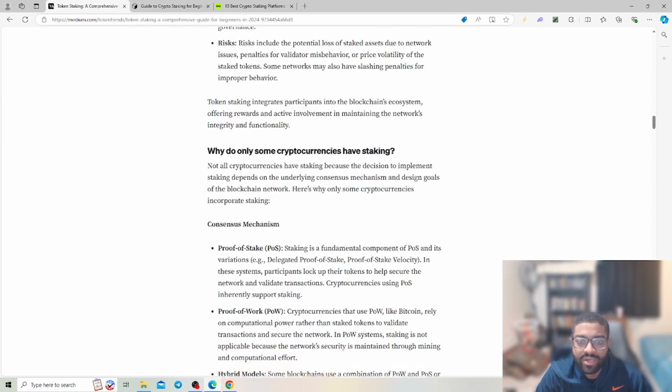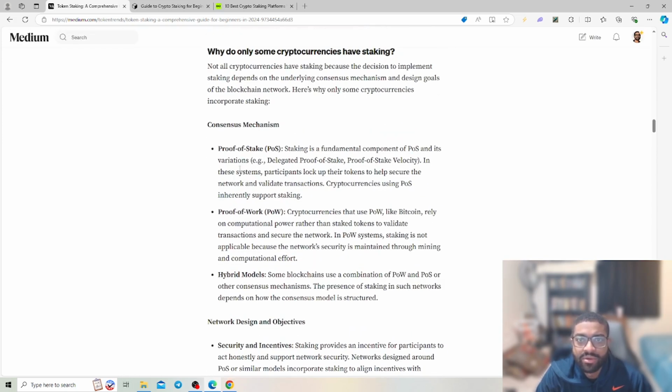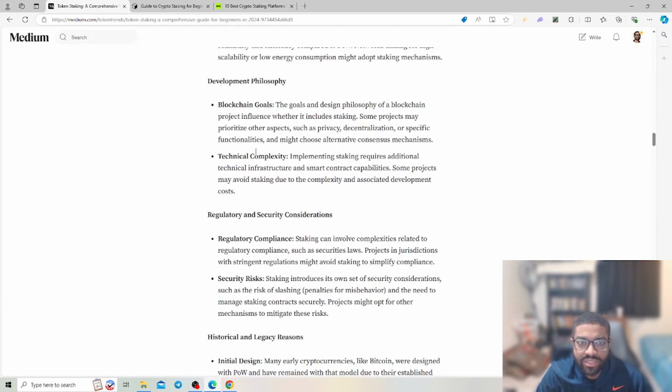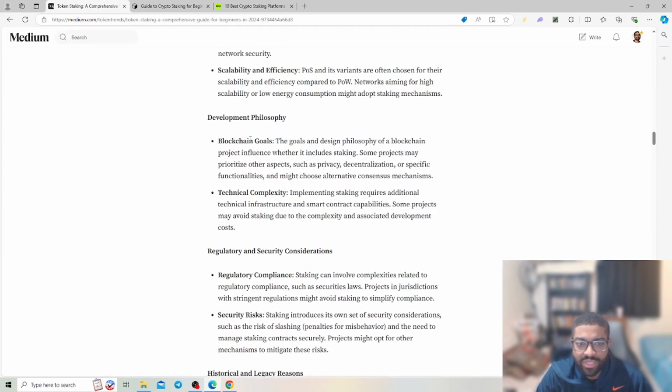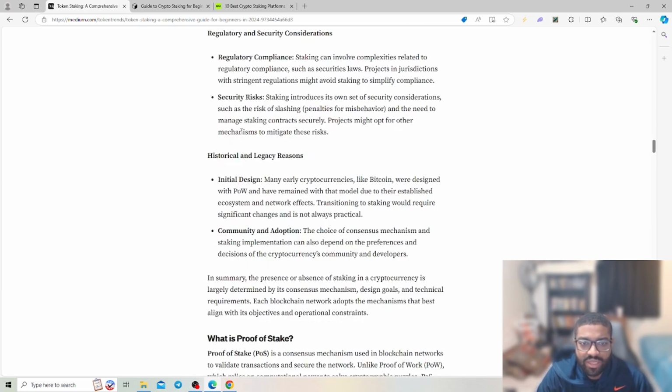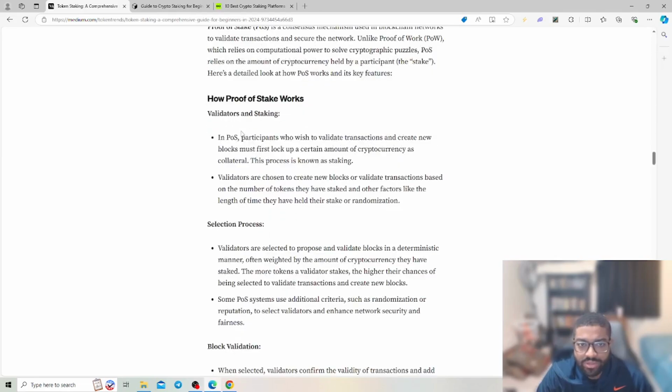But why do cryptocurrencies have staking? Not all cryptocurrencies have staking because they implement staking based on underlying consensus mechanisms and designs, with goals for interacting with the blockchain. So we kind of just looked into this. They have development philosophy, and then we're going to read a bit of this, and then we're going to go into some of the examples. They get into regulatory. It goes into proof of work.